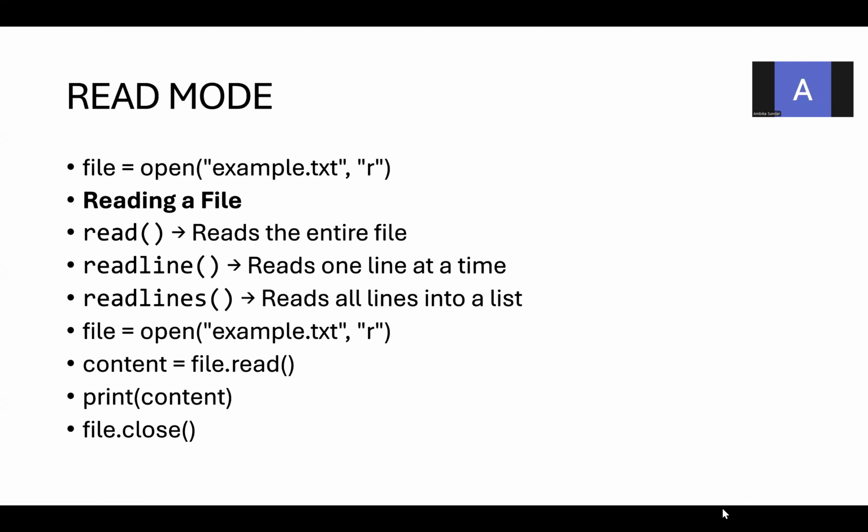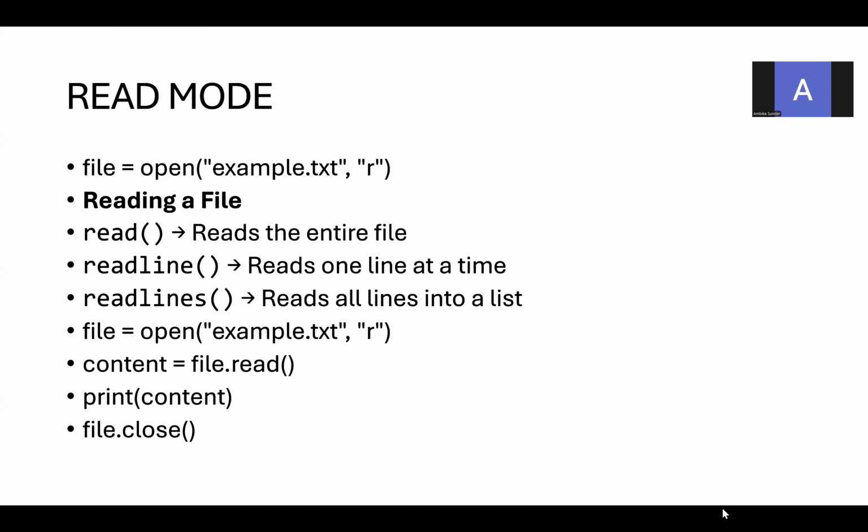In the read mode, open the file example.txt in the read mode. So file is a file handler, open is the function, example.txt is the file, and we are opening the file in the read mode. Using the read method, it reads the entire file. Using readline, it reads only one line at a time. Using the readlines method, it reads all the lines into a list. These are the different methods we use to read the content from an existing file.